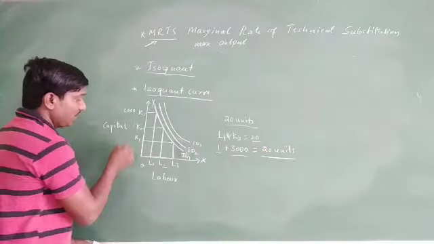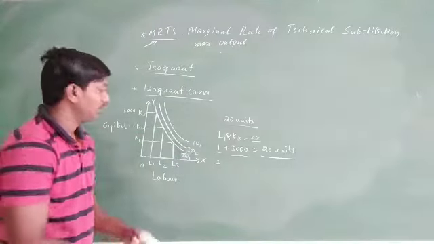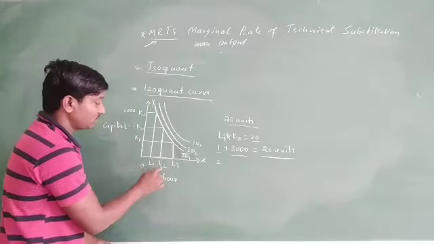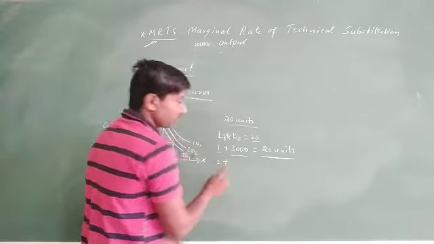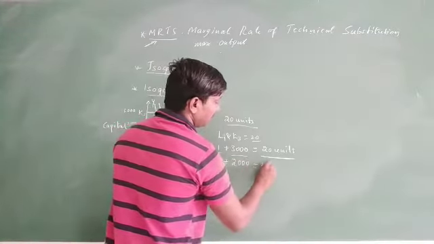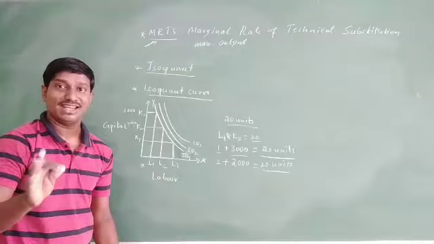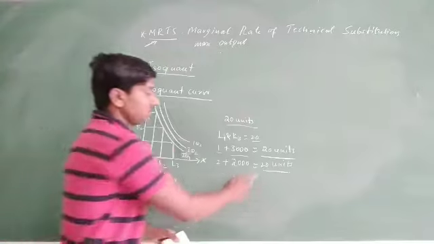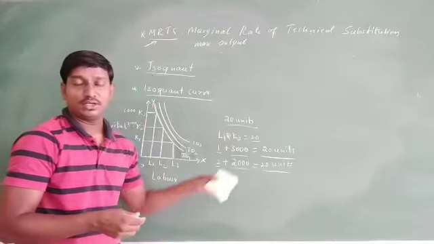Come to the second combination. Okay, so second combination, by increasing 1 unit of labor, we are substituting it with 1000 of capital. So in case of L2, that is what we have come to, 2 labors, and here you just see K2, which means 2000 rupees, which means 2 labors and 2000 rupees of capital, again to produce 20 units. As already told, there is no change in case of output. Output should be fixed, that is maximum quantity we already decided, that is 20 units. So we are increasing in case of labor and decreasing in case of capital.